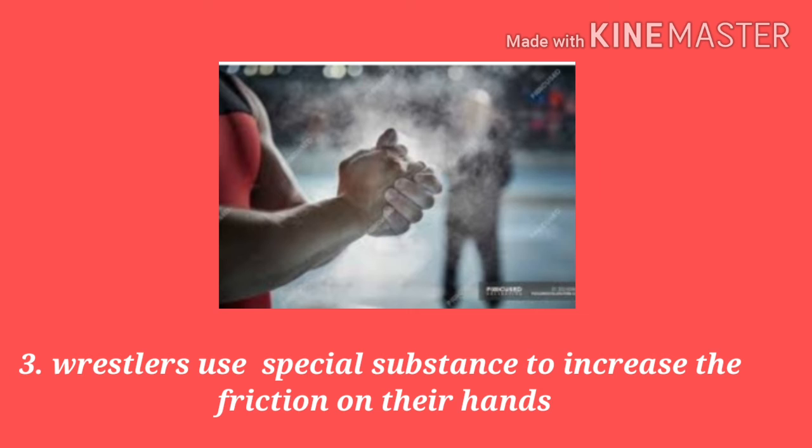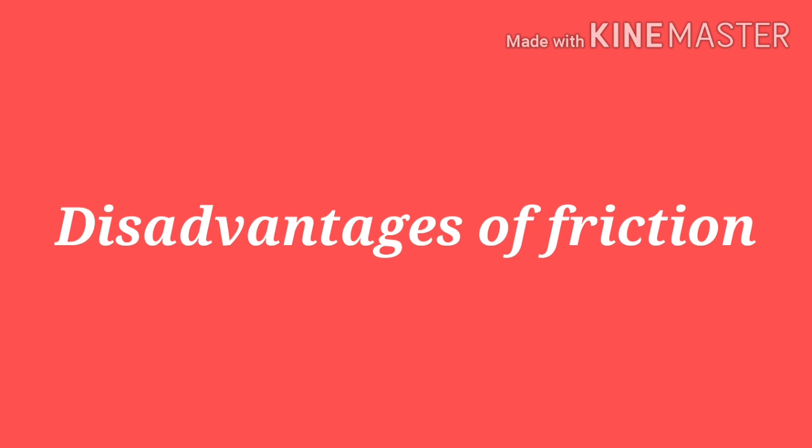You must have seen wrestlers often rub a special substance on their hands before going to the wrestling session. Why do they do this? To prevent their hands from slipping, so they can increase the friction between their hands to avoid slipping over their opponent's body. As I told you, friction is helpful for us, but it also has disadvantages too.